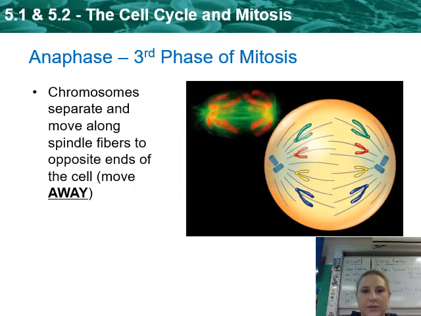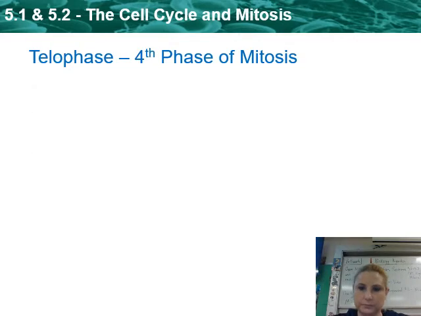Then we've got anaphase. In anaphase, those chromatids are actually moving away from each other. Ana for away. So chromosomes separate and move along the spindle fibers to the opposite ends of the cell. Again, in anaphase, those sister chromatids move away from each other to opposite ends of the cell.